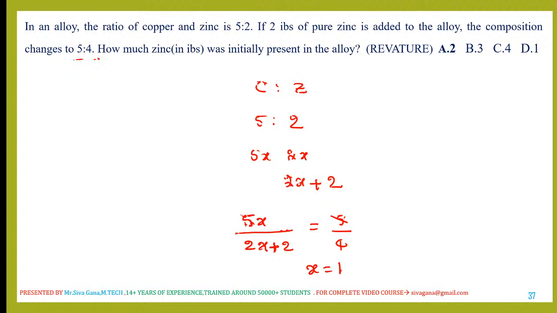What was the initial jink? Initial jink is how much? 2x. So 2 into 1 is nothing but 2. Right? Initial jink is 2 lbps. A very simple question, but as far as TCS standards or the placements are concerned, this is a good quality question. It's a previously asked question by the company called Rivature.